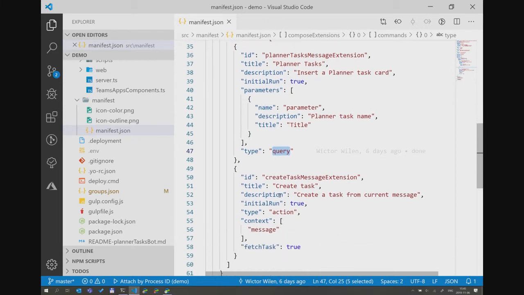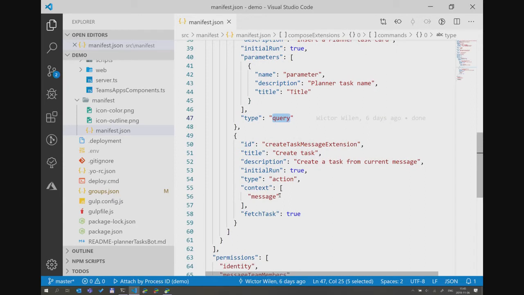The second extension I have is action-based, so it's type action. That is used to create a task out of a conversation, a thread. So that's action one. But there are multiple different ways of actually combining this. As you can see in here, I have something called fetch task.